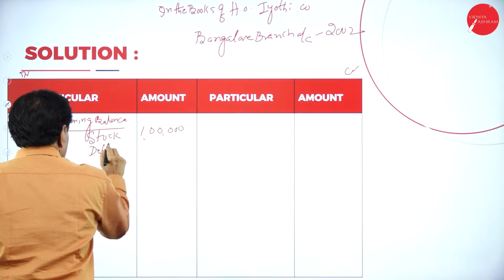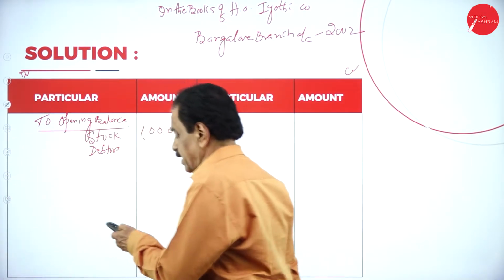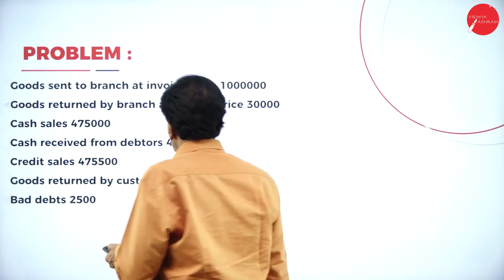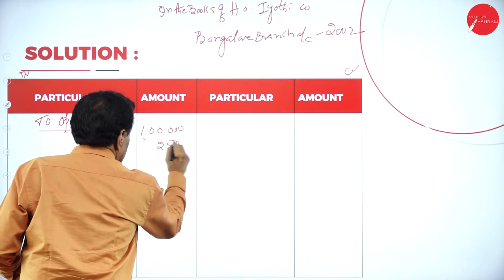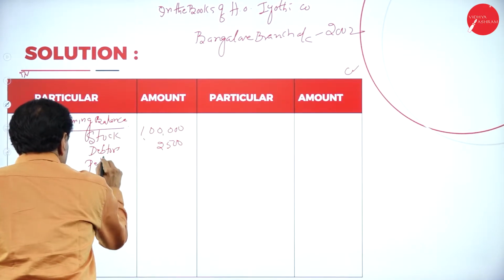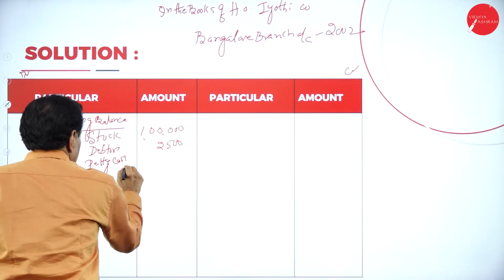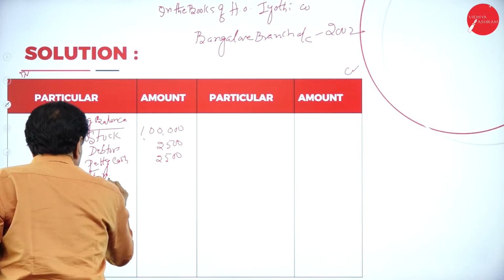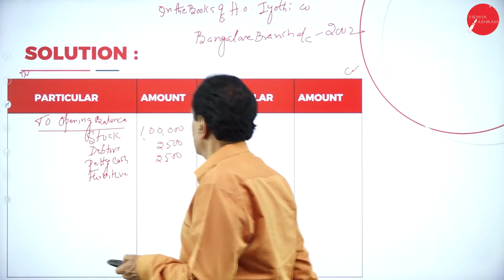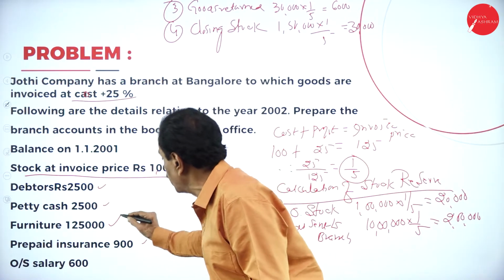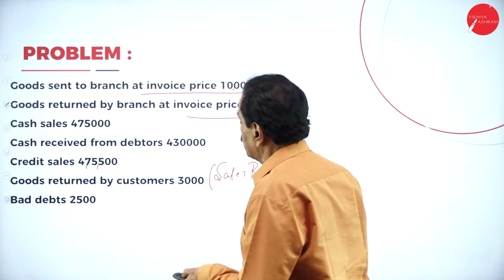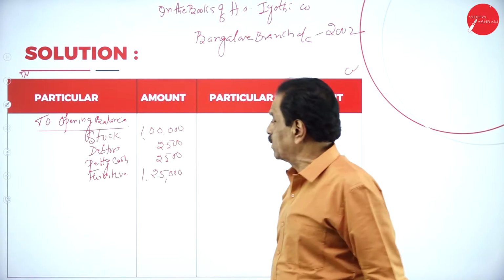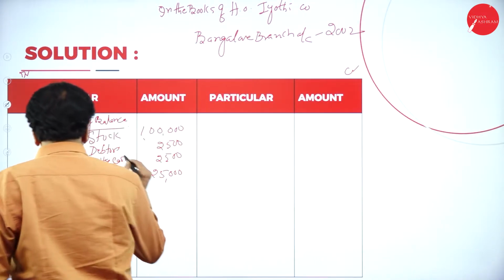Debtors. What's the value of the debtors? 2,500. Then petty cash. Then furniture, opening balance, 1,25,000.